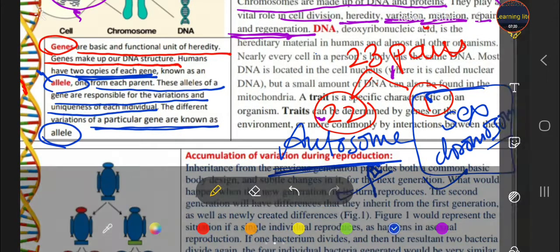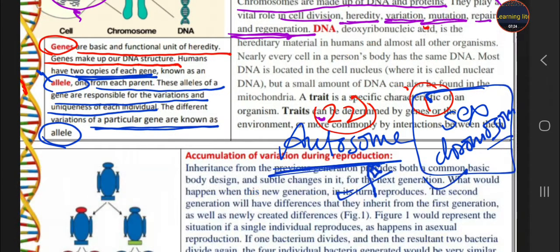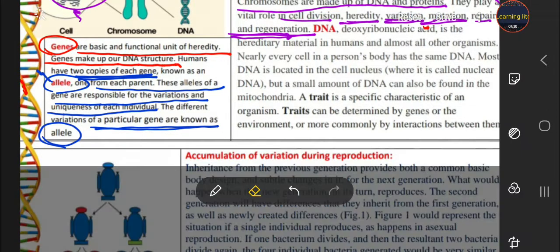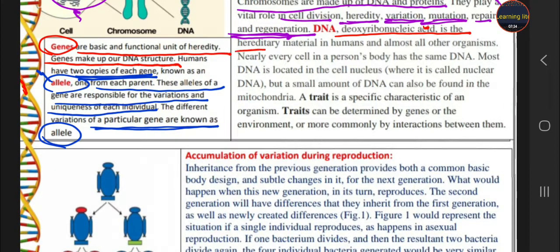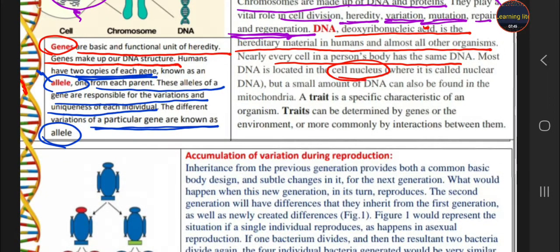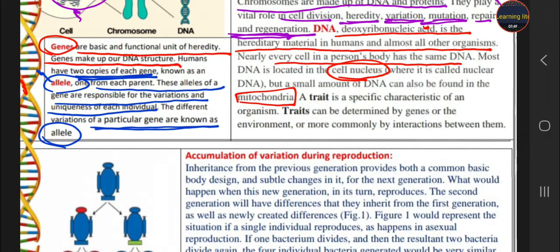Okay. Now the next one is our DNA. What is DNA? Student, the full name of DNA is deoxyribonucleic acid, and it is the heredity material in humans. Every cell in a person's body has the same DNA, and DNA is found in the nucleus. It is found in the mitochondria also.